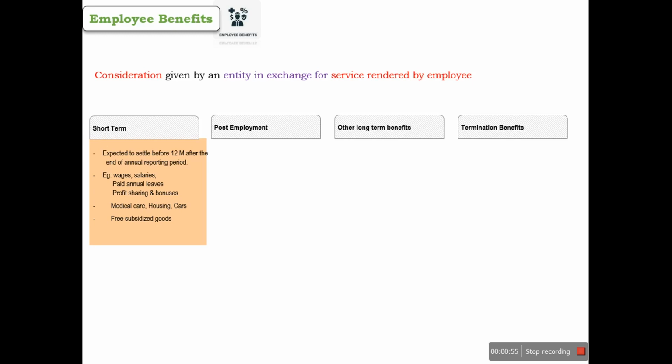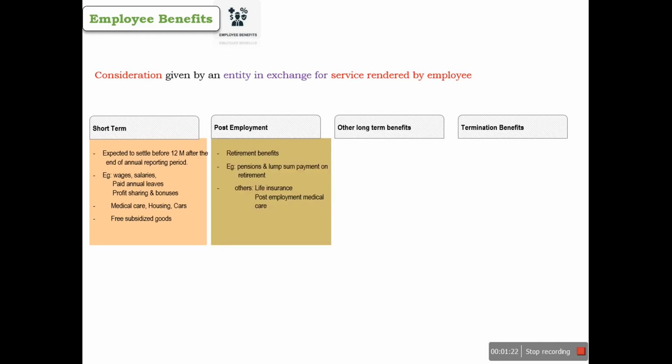Short-term benefits cover wages, salaries, paid leaves, profit sharing and bonuses provided to the employees, medical care, house, cars and other free or subsidized goods. So whatever obligations related to employee benefits are expected to be settled within a period of 12 months will be classified as short-term employee benefits.